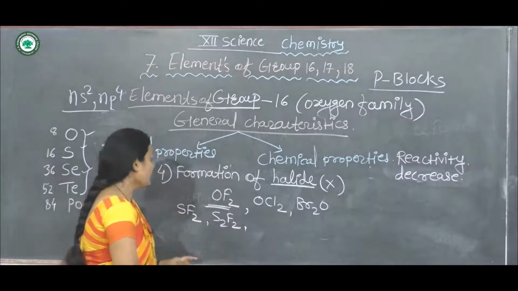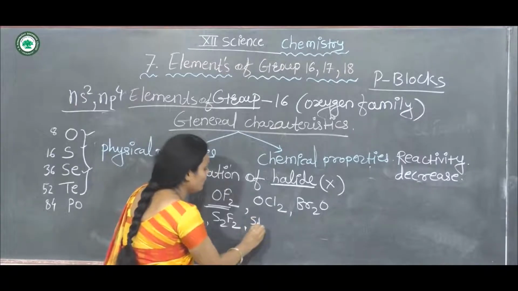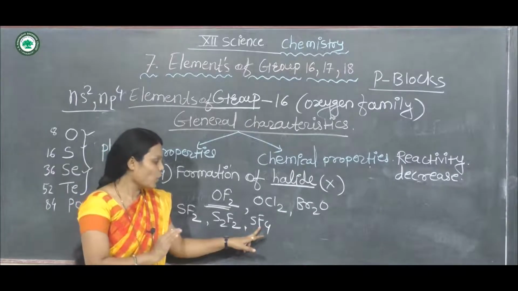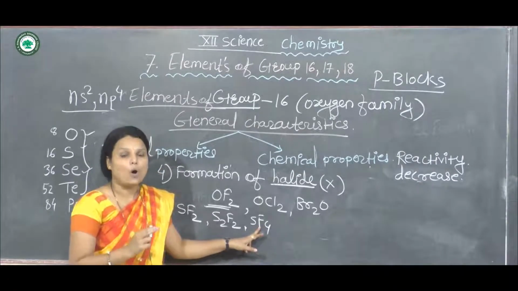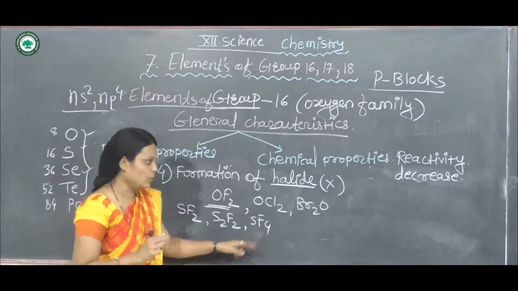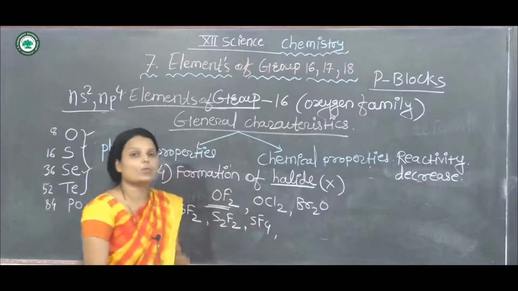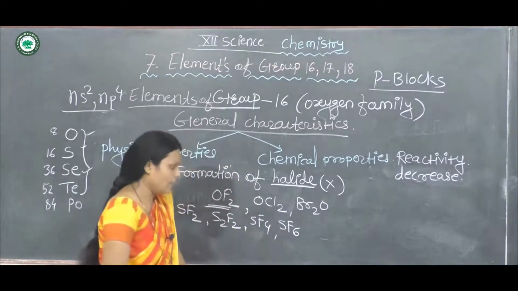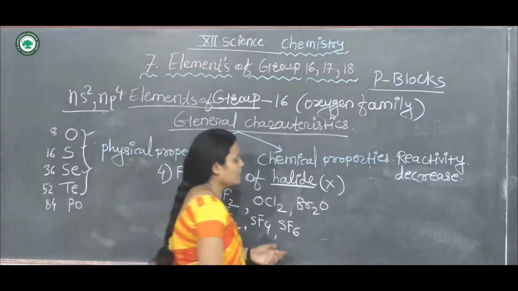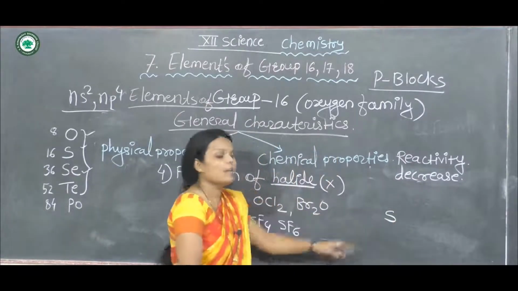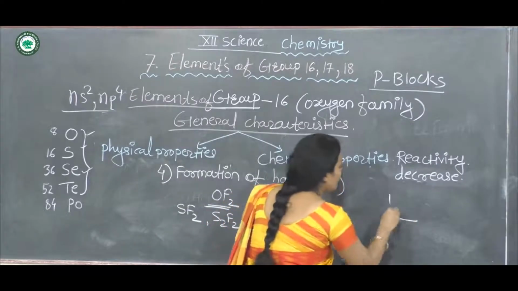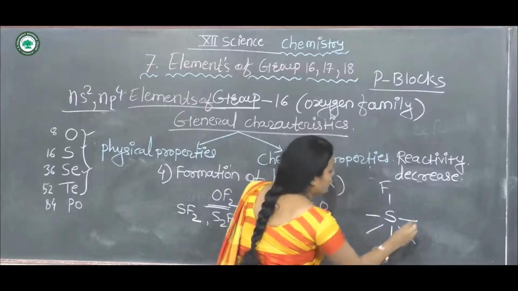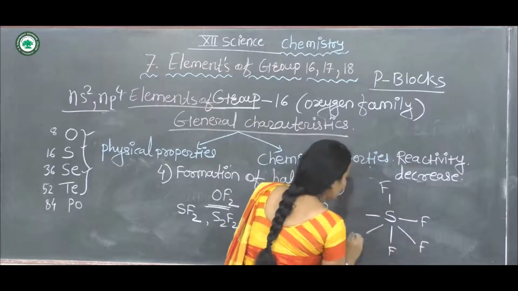Then SF4, where four fluorine atoms react with the sulfur. Last, sulfur reacts with fluorine and forms sulfur hexafluoride. Its name is sulfur hexafluoride. Writing down its structure here, this is the sulfur, and sulfur reacts with a number of fluorine atoms. This is the compound and its structure.